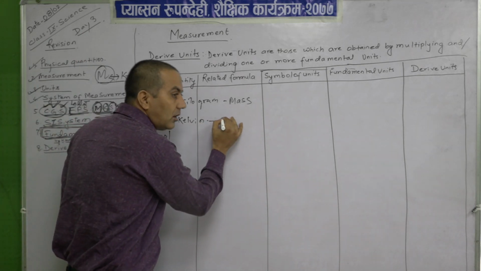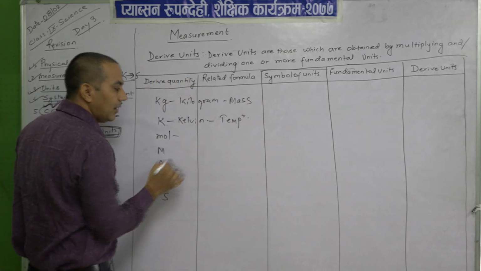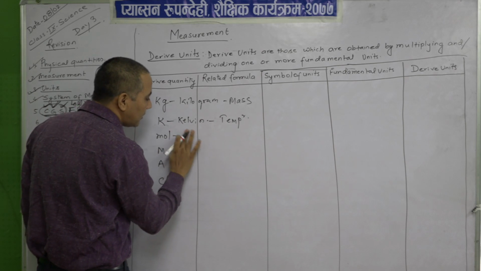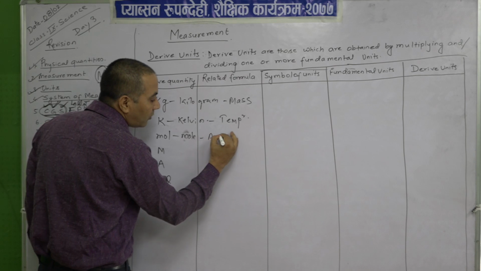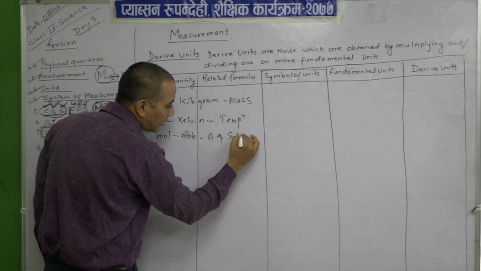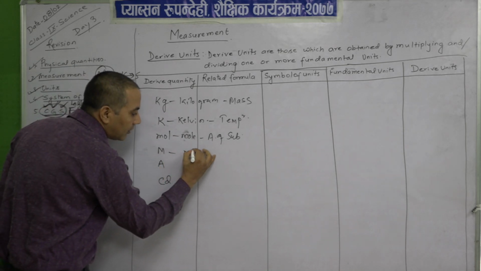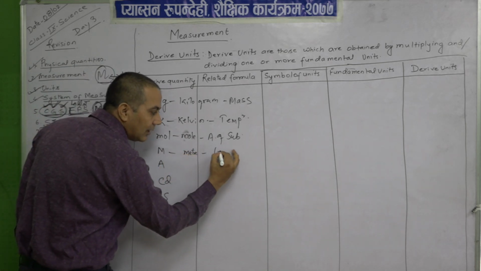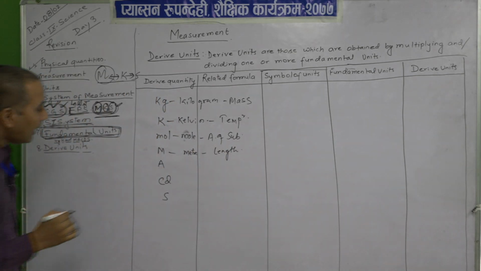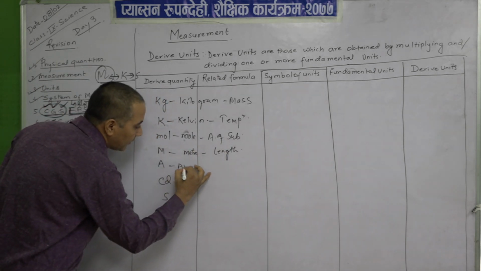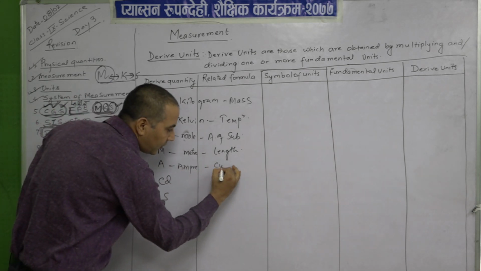Kelvin denotes temperature. Mole, that is MOL, is the amount of substance. Then m is the meter, which denotes length. A is the ampere, that denotes current. Good.